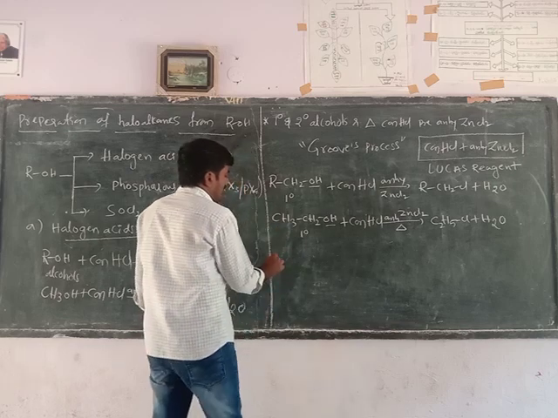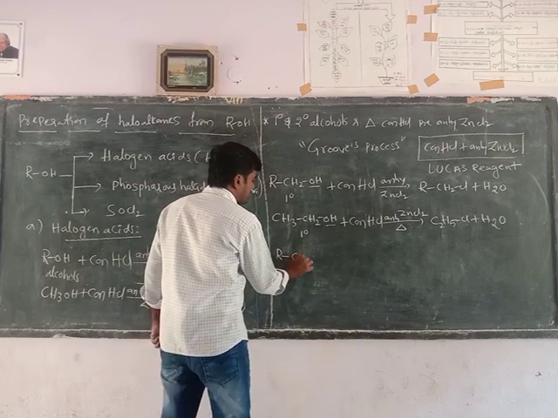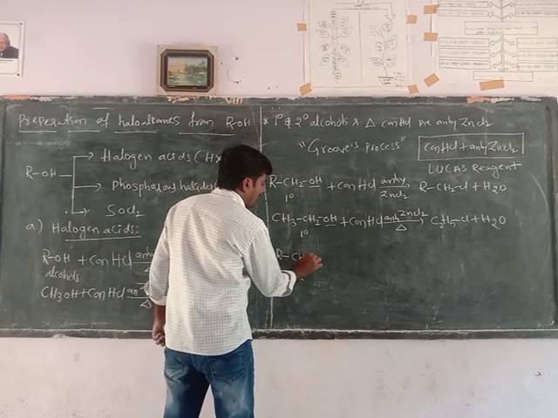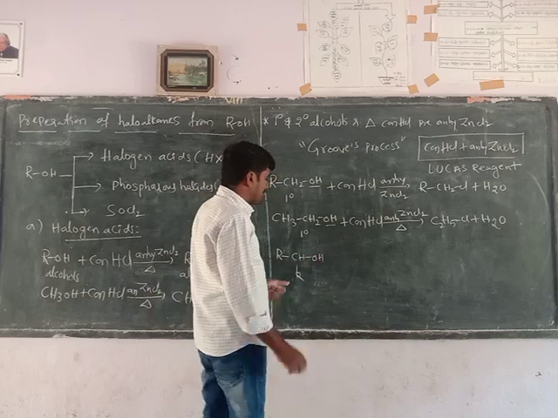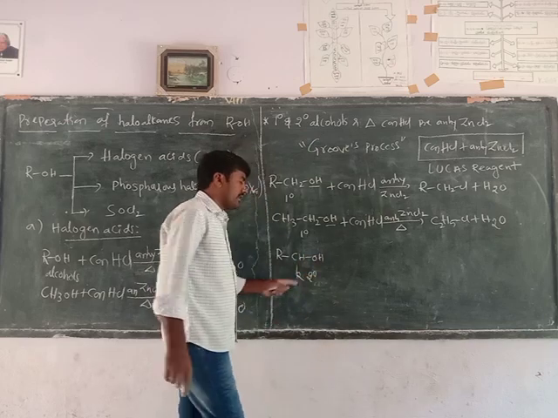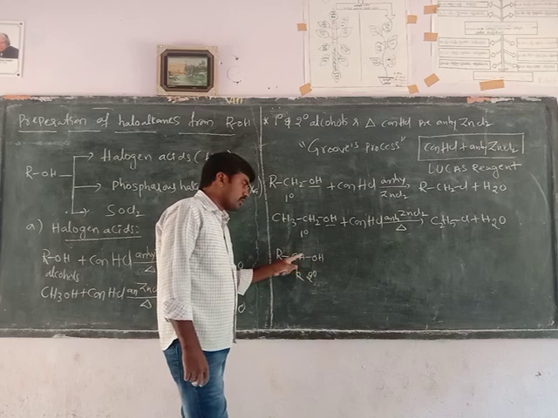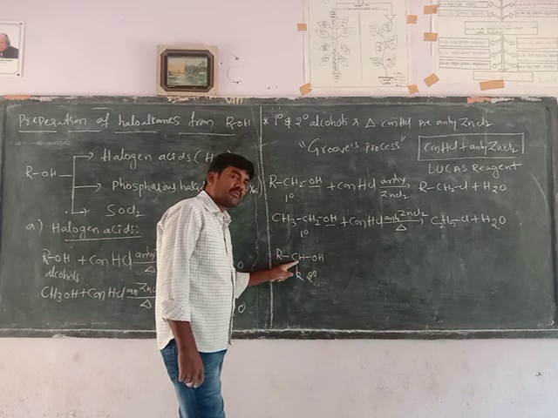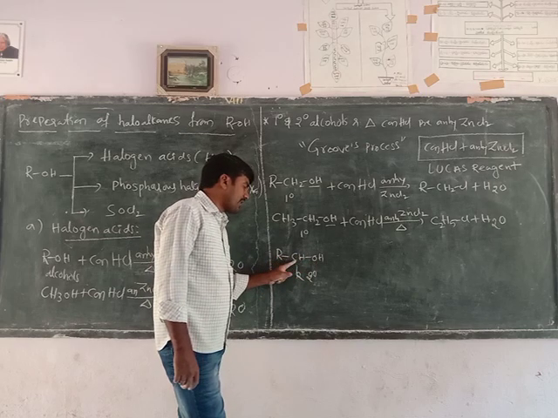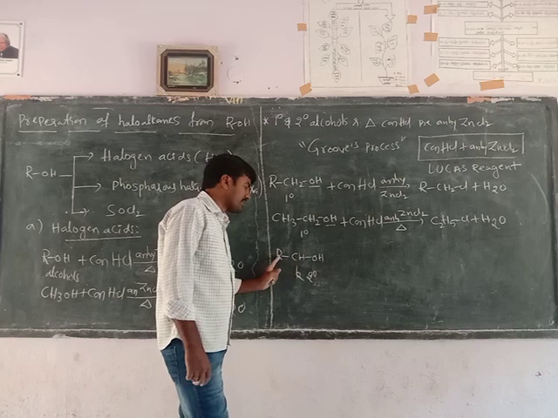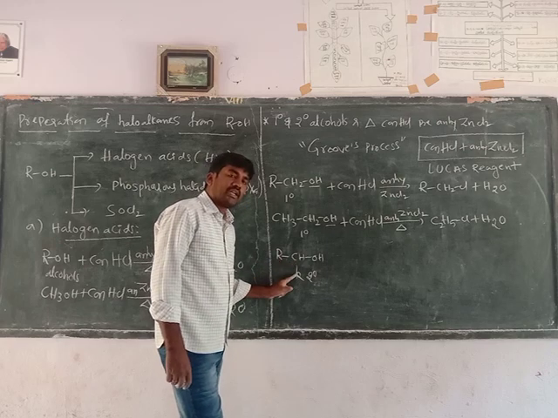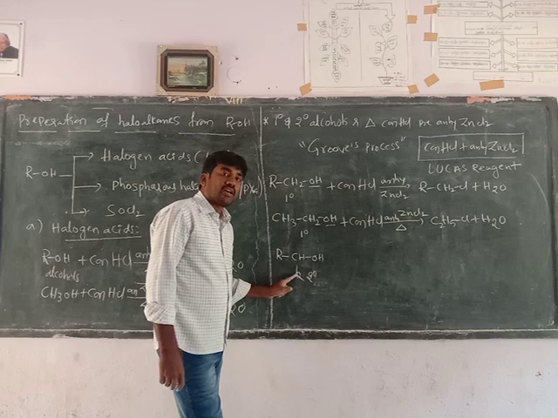Next, secondary alcohols. Secondary alcohols general structure. What is the meaning of secondary carbon? A disubstituted carbon: this carbon has two alkyl groups. A disubstituted carbon atom is called secondary carbon.